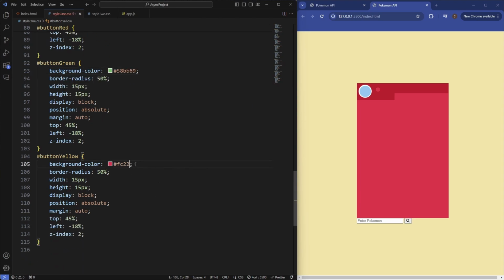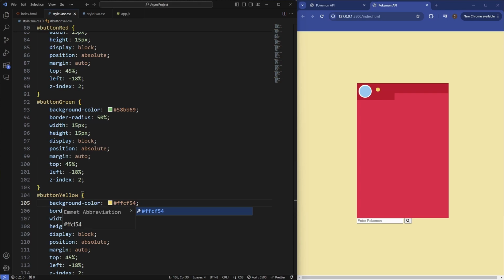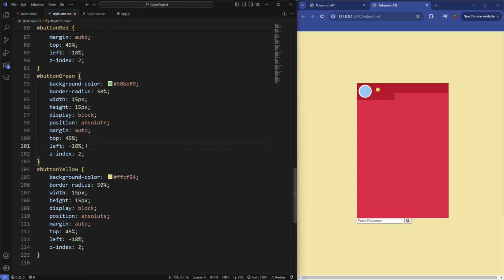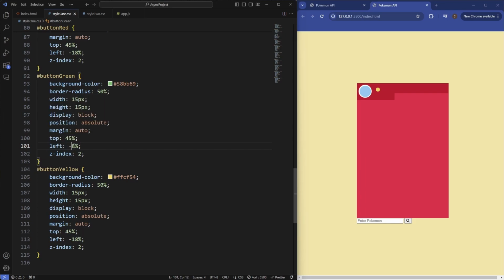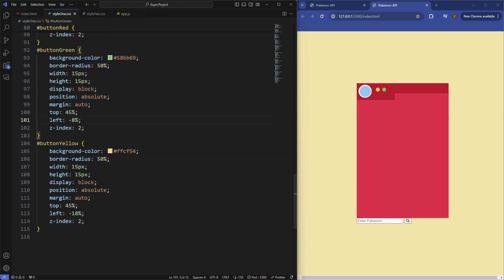Button yellow is going to have FFCF54. Now obviously the position is going to be a little bit different. For button green it's going to be minus 8%, and then for button yellow it's 2%. So there's all our buttons there. That's completed the top half.